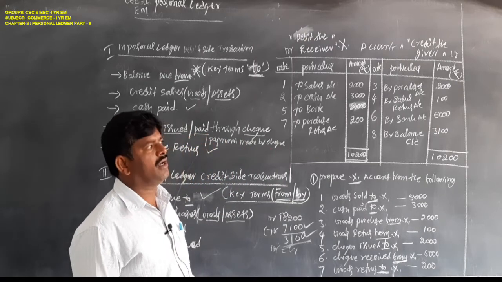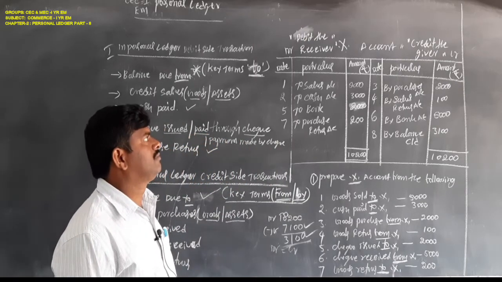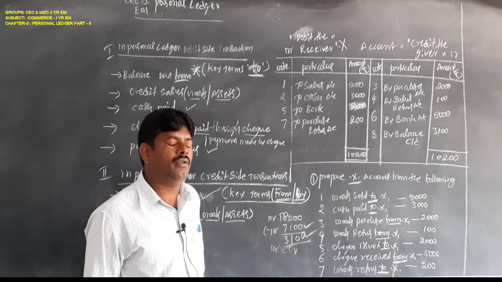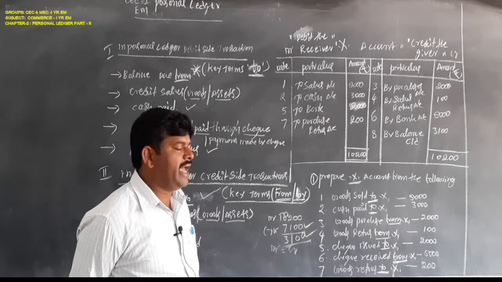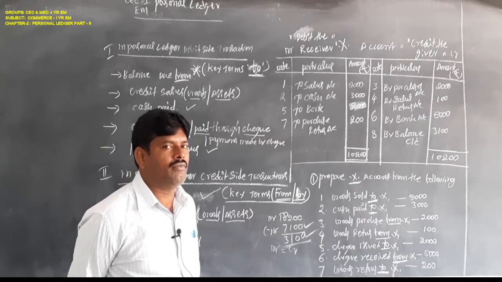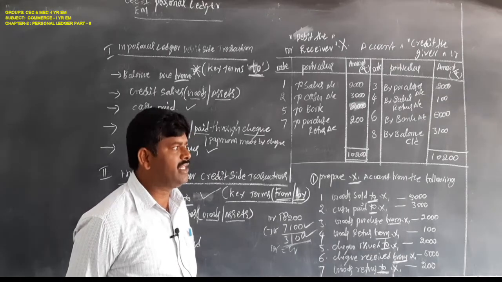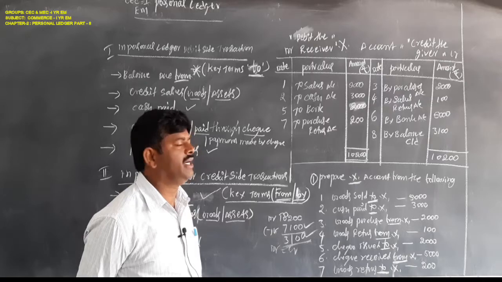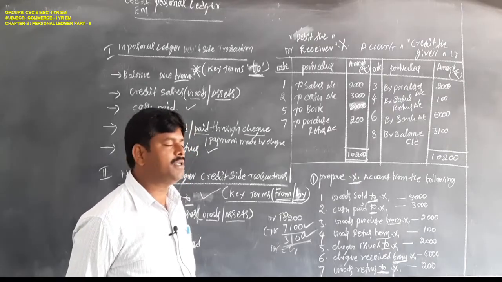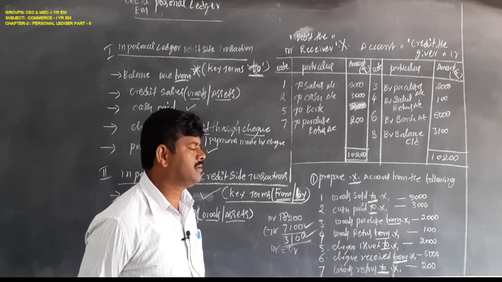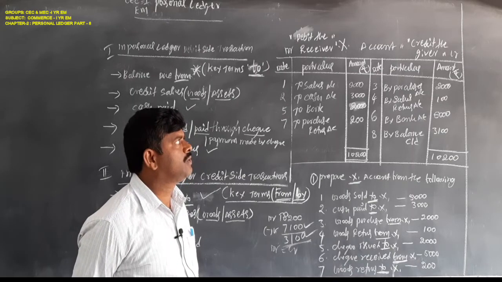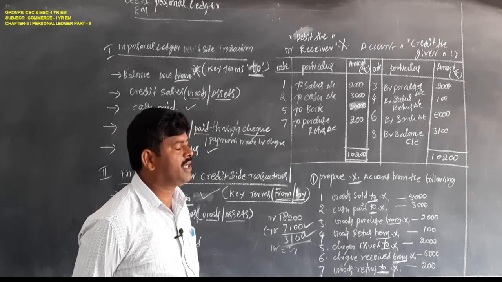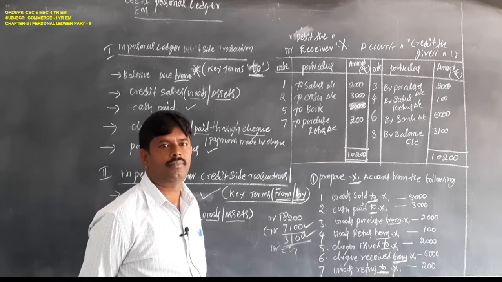You know the fundamental rule: in every transaction, think whether X is the receiver or the giver. If receiver, the transaction must be recorded on the debit side. As per the transactions, X may be the giver, so the transaction must be recorded on the credit side.